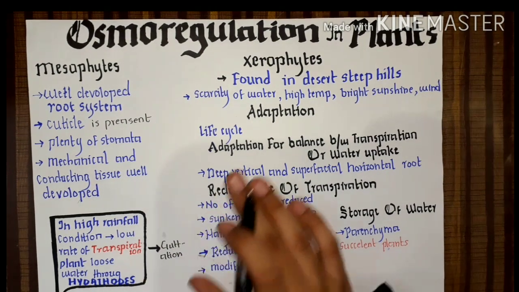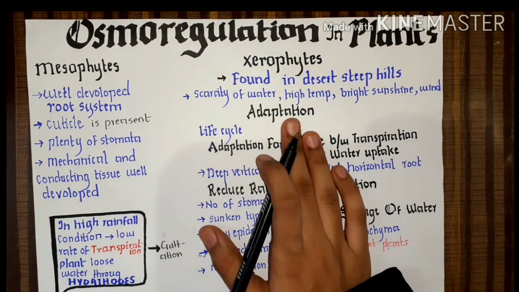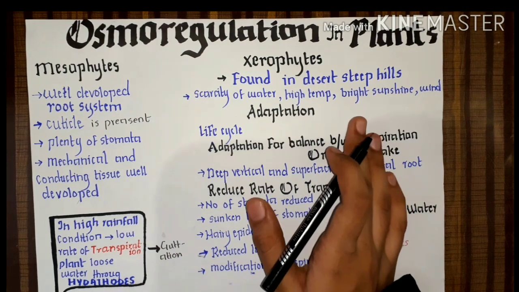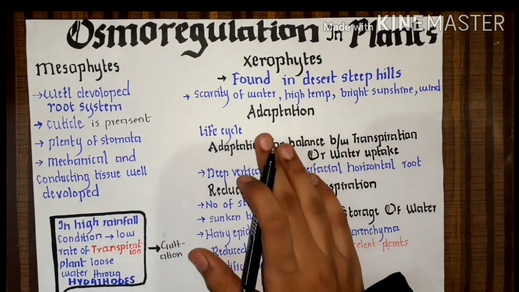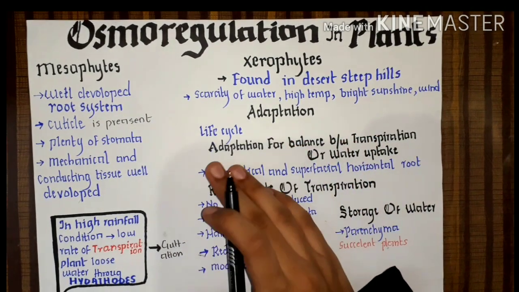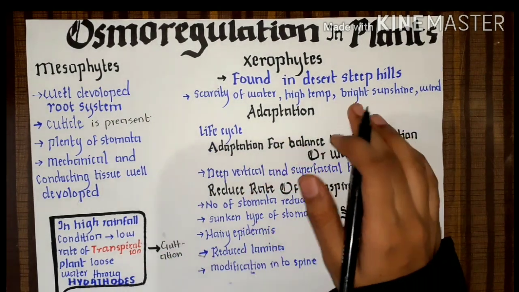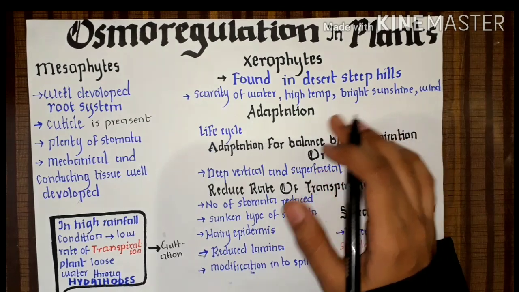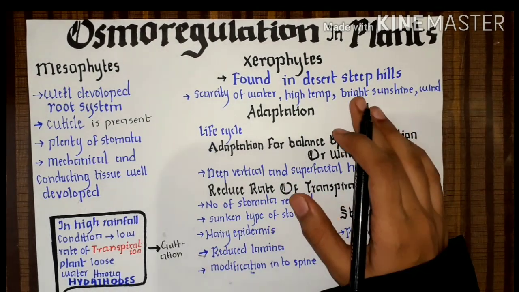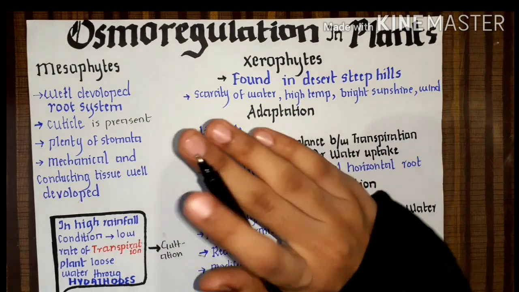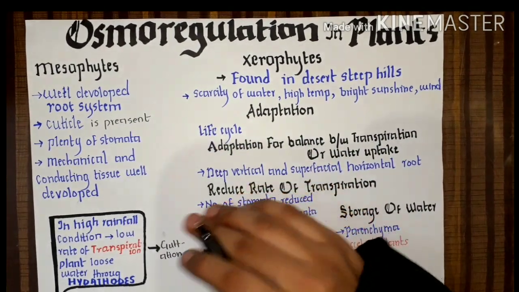Now let's come to the xerophytes. Xerophytes are the plants that grow in the deserts or steep hills. In deserts, we know that water is less. There's quite a hot environment there. And what are the steep hills? Steep hills are like high mountainous areas. We can imagine the mountain is inclined. All the mountains are inclined.